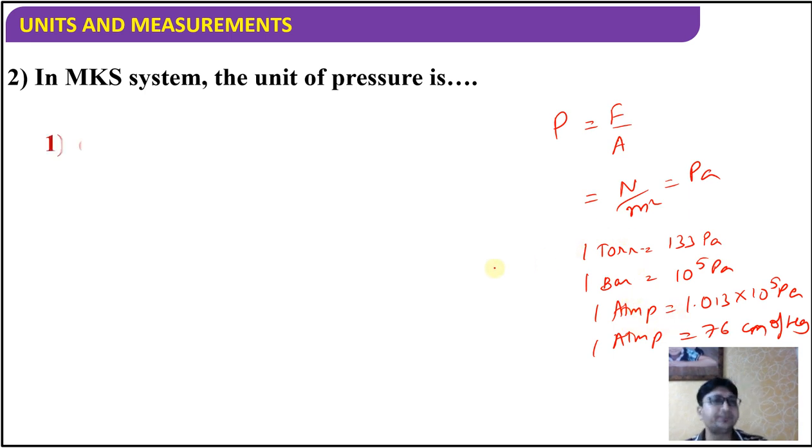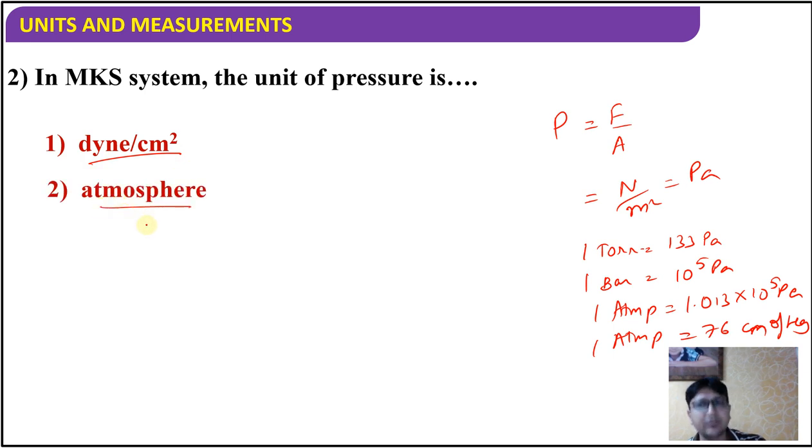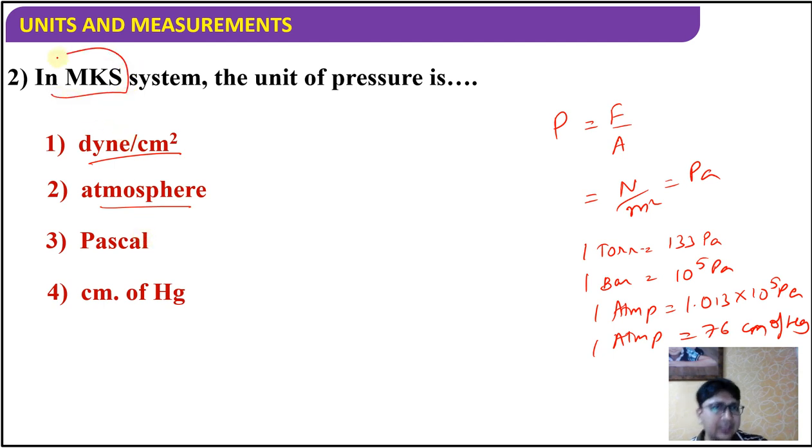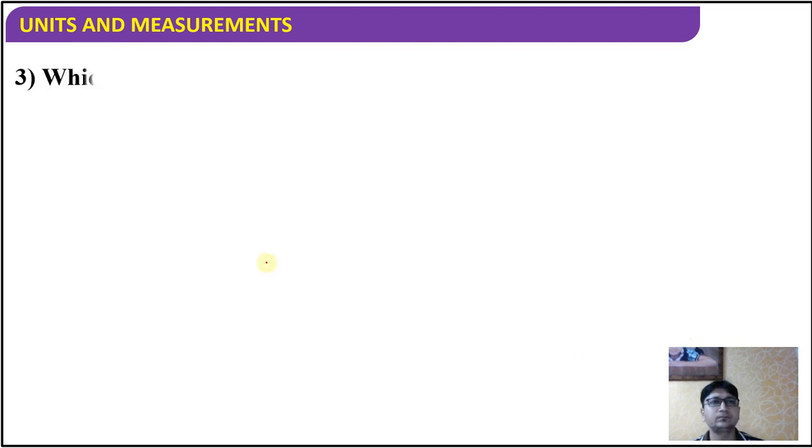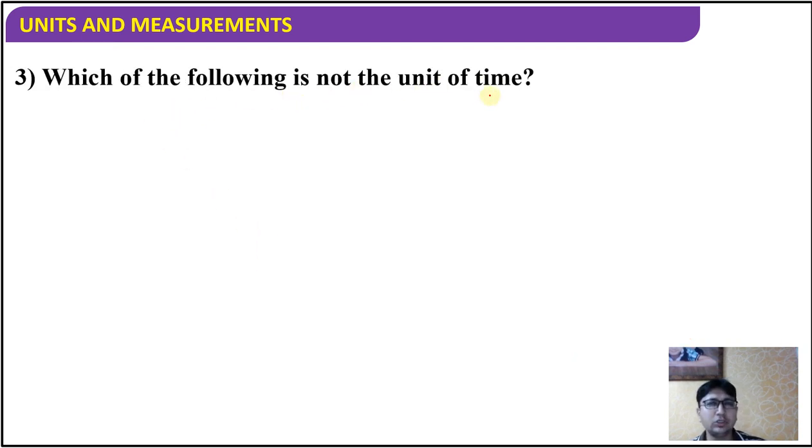Okay, so move ahead. Let's see the options. Dyne per centimeter square, atmosphere, no. Atmospheric pressure is a unit, Pascal or centimeter of Hg. So in MKS, it should be meter kilogram second. So the answer is Pascal.